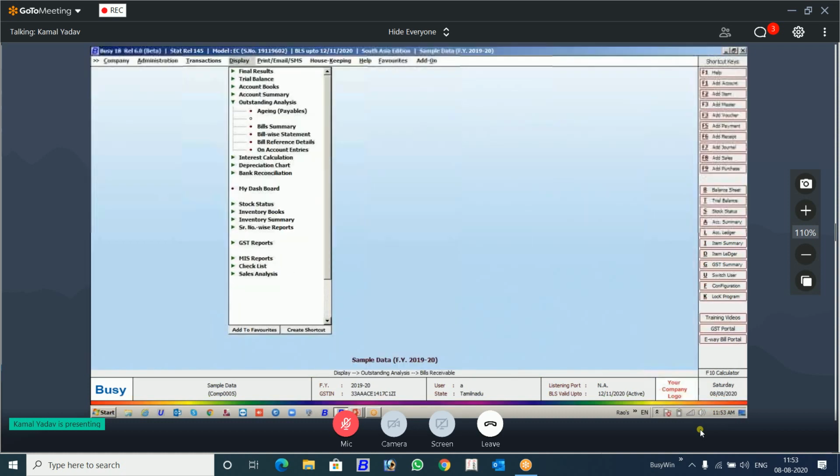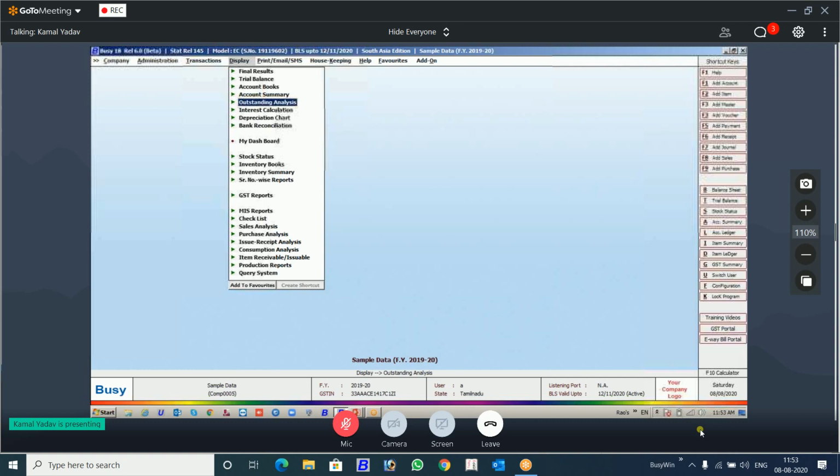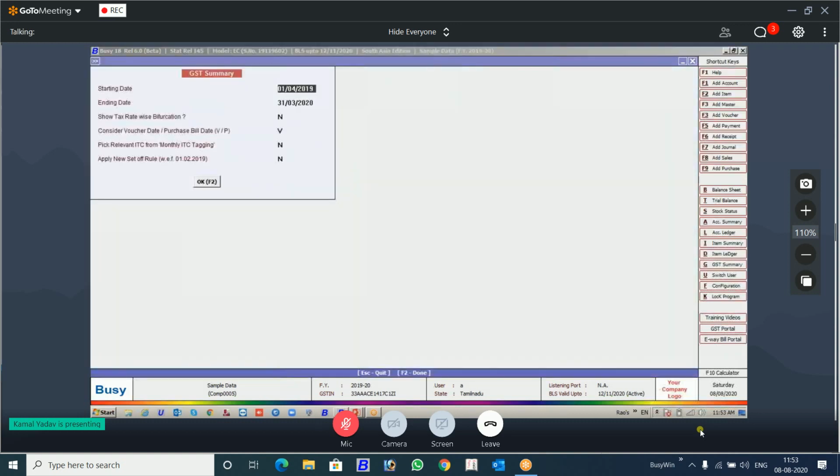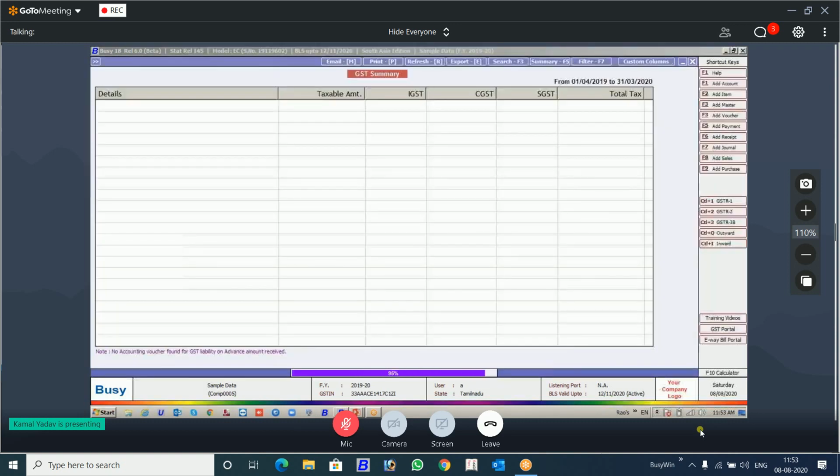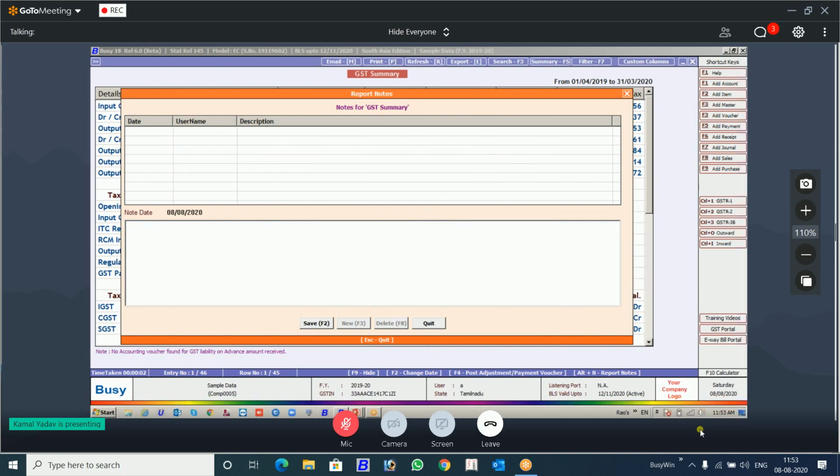Now we will see the GST summary. You can write notes here about GST. This is also very much required, and this is also a sale pitch point. About GST, anything you want to write for the particular period, you can write down here.